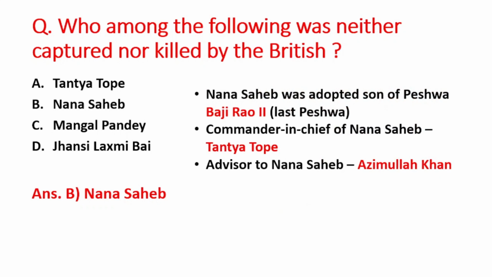And who was this Nana Sahib? So he was the adopted son of Peshwa Baji Rao II. And who was Peshwa Baji Rao II? So he was the last Peshwa of Maratha Empire, right? And who was commander in chief of Nana Sahib? We have done this before. So his name was Tantia Tope. And who was advisor to Nana Sahib? So his name was Azimullah Khan, right?